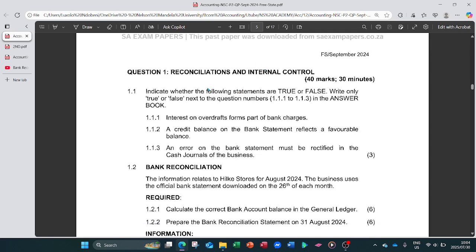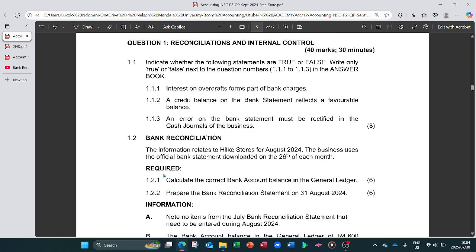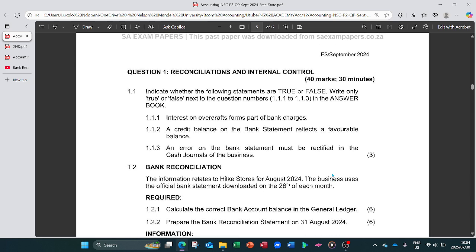But I won't cover the whole of Question 1. It is only 1.1 and 1.2, and on 1.2 it is only 1.2.1, which is the correct bank account in the general ledger. So let's just get straight into the video.